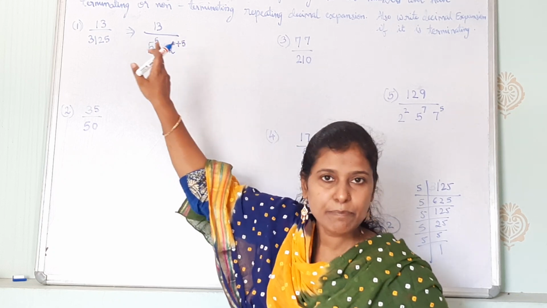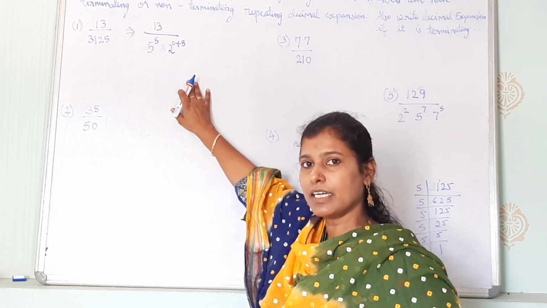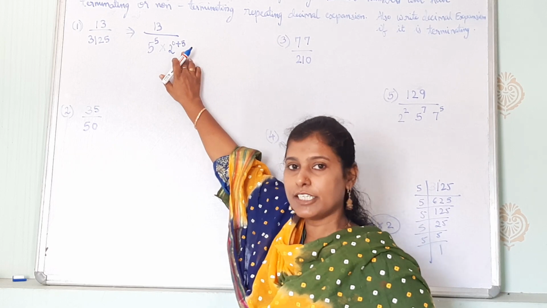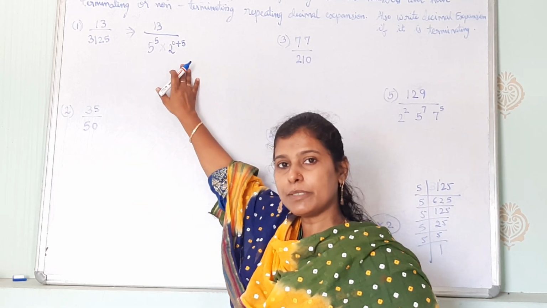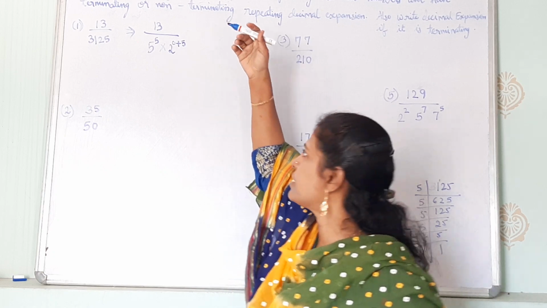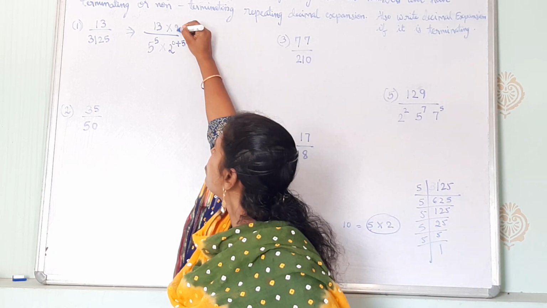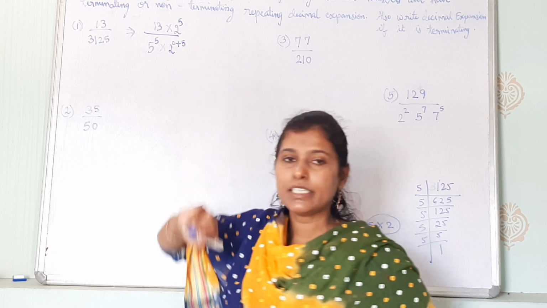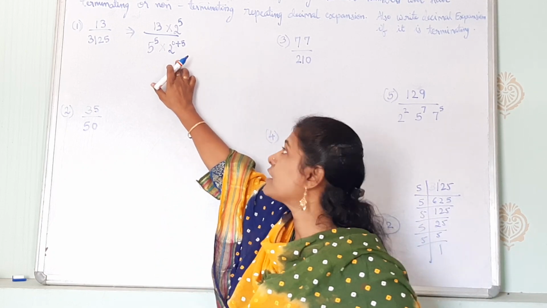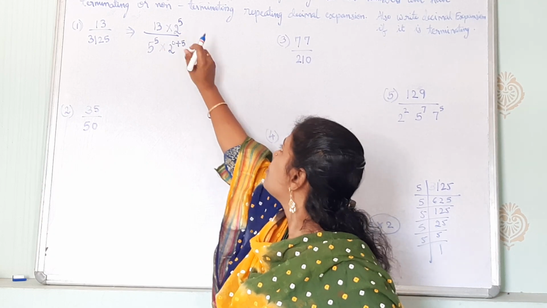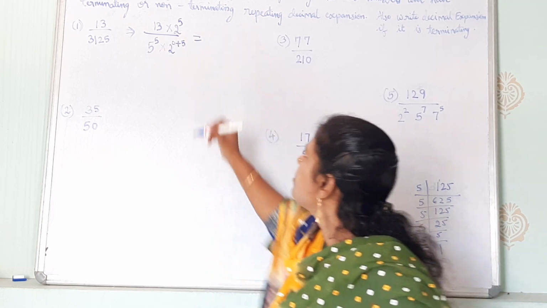To make the denominator the same power, we have to make both powers the same, so I have to insert plus 5, that is 2 power 5 times. And whatever we insert in the denominator, we will insert in the numerator. So it will be 2 power 5 in the numerator, because I have inserted 2 power 5 in the denominator. I have to take 2 power 5 in the numerator. So the next number will be 2 power 5.